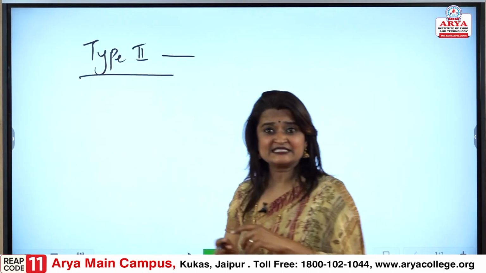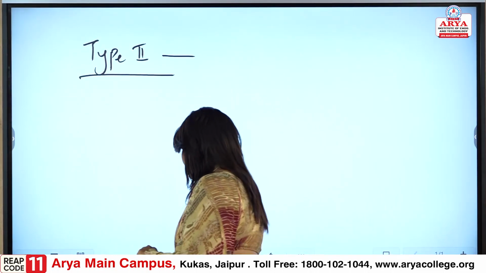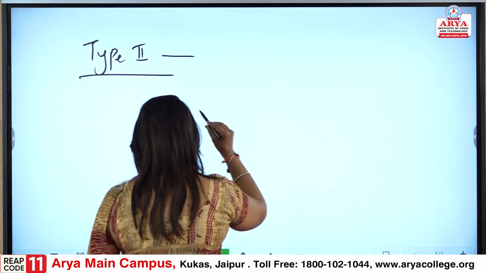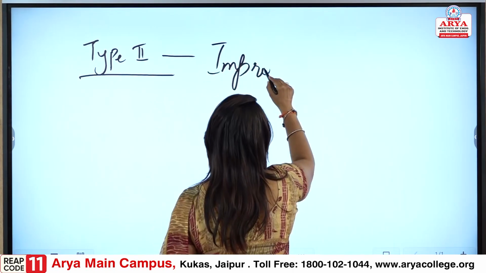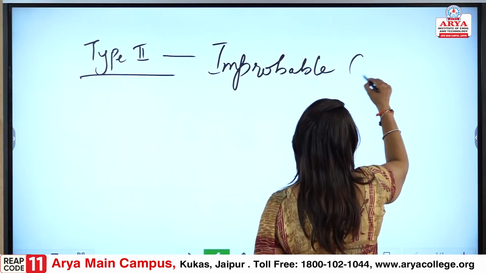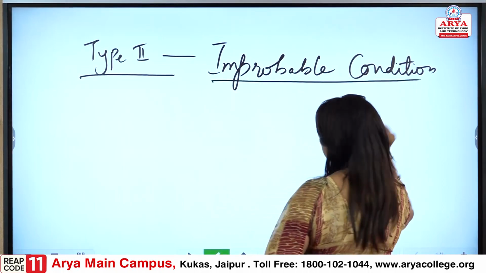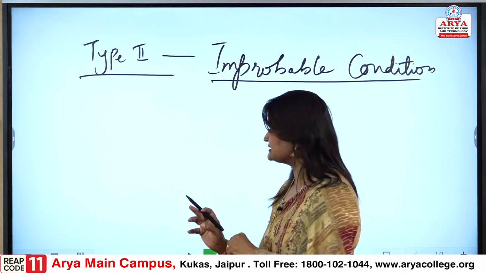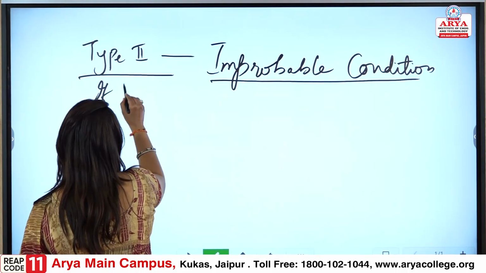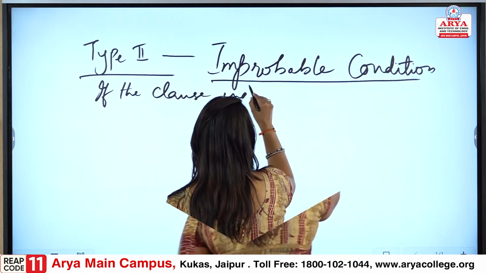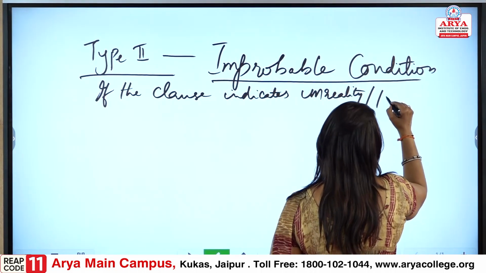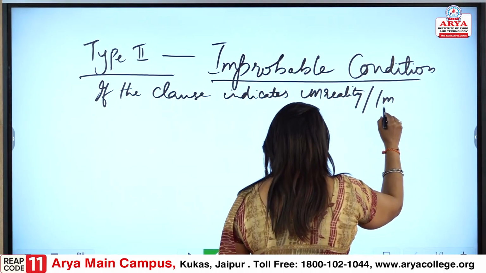So, about type 2, we have already understood that it is an improbable condition. Type 2 is improbable condition and we need to take care if the clause indicates unreality or improbability.